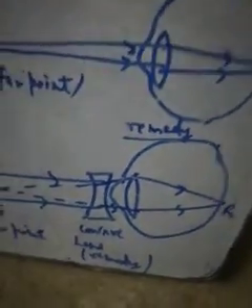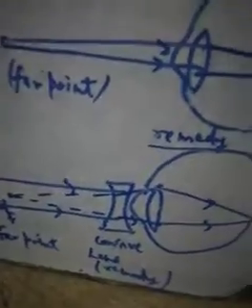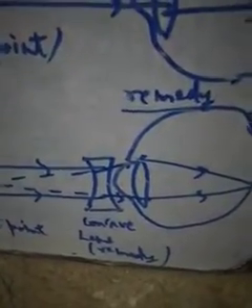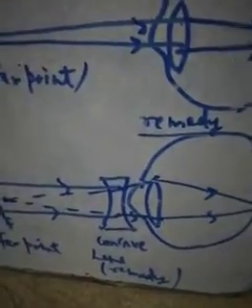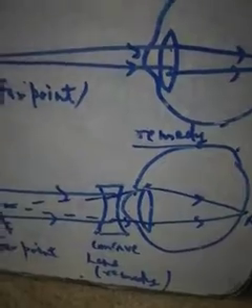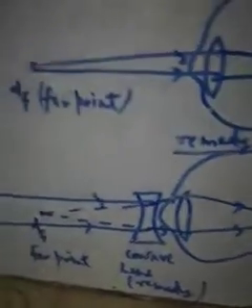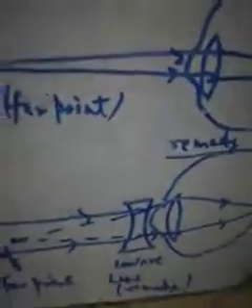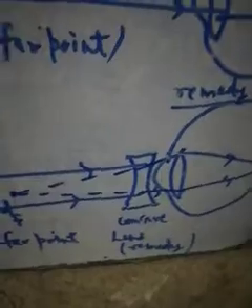So in next video we will understand the mathematical calculation related to the focal length of the concave lens and the suitable power of the concave lens, how to calculate in terms of power and focal length.